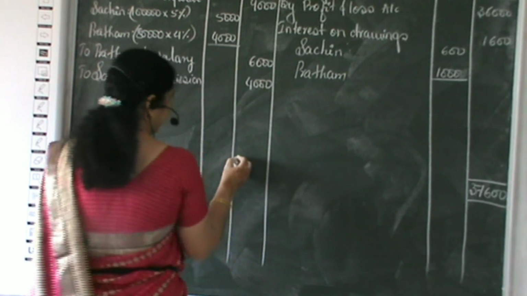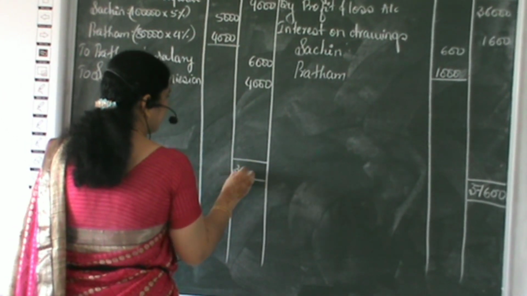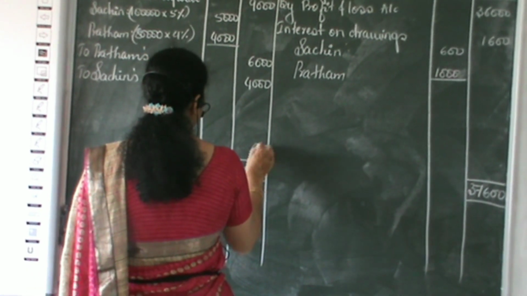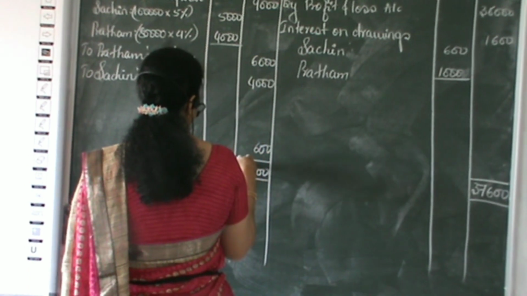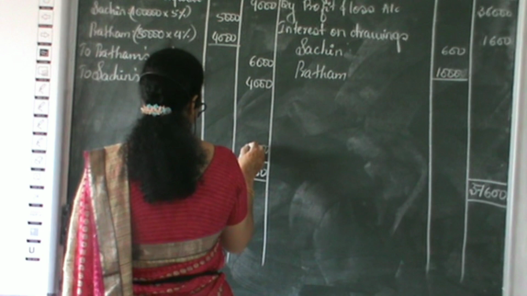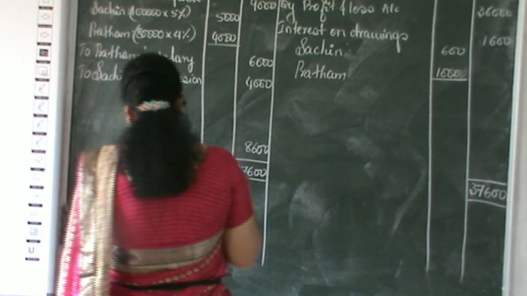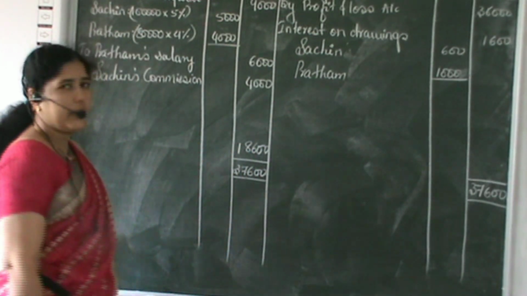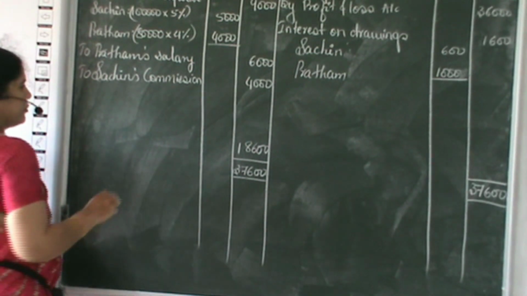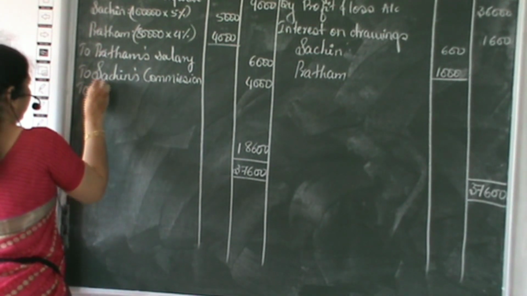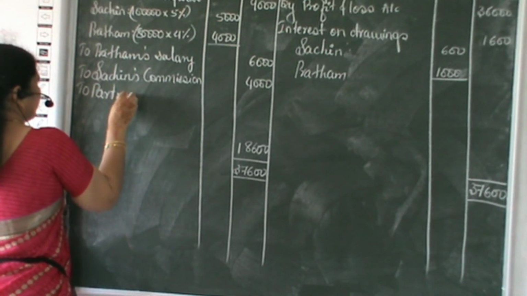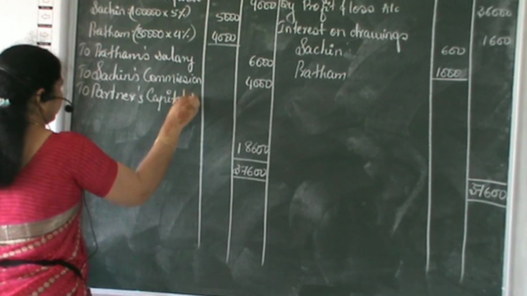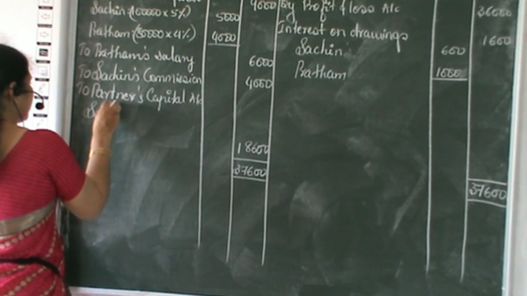The same total we take on the debit side, that is 37,600, and the difference will be 18,600, which will be distributed among the partners through their capital account. And what will be the share of Sachin and Pratham?